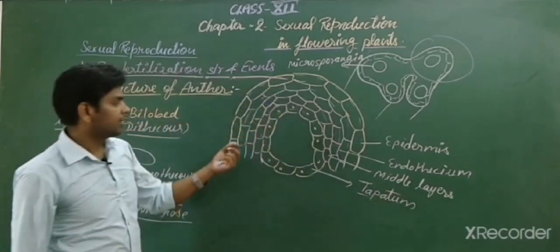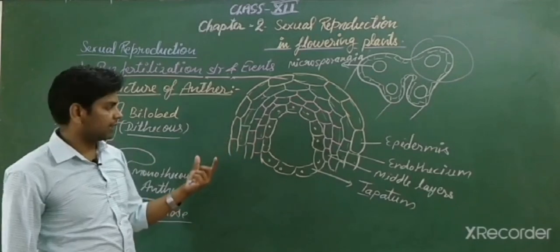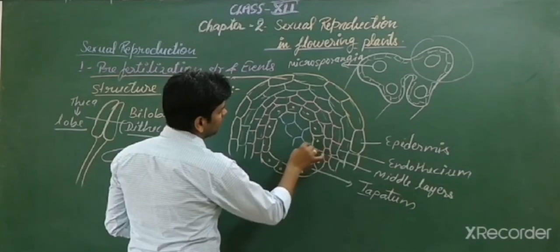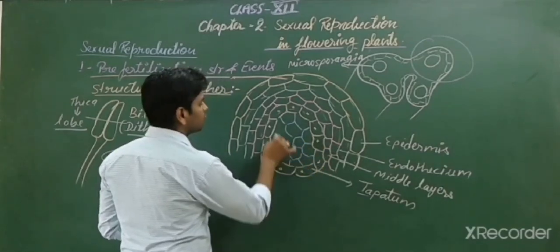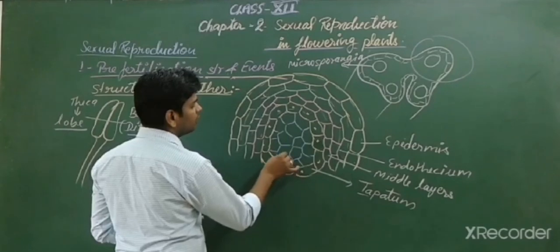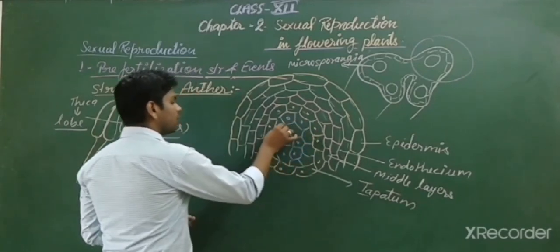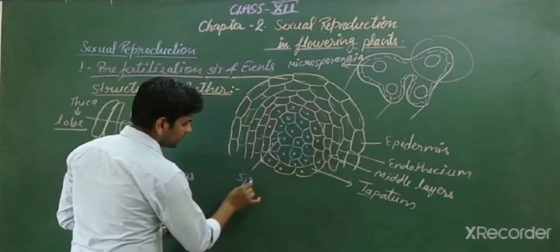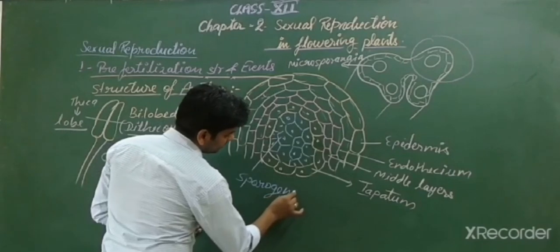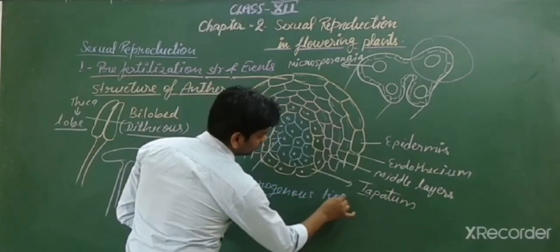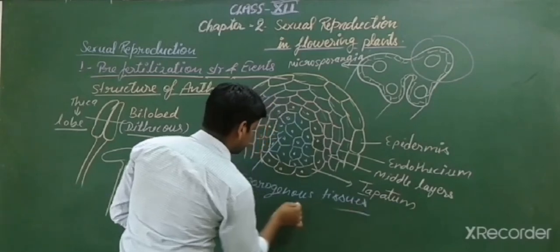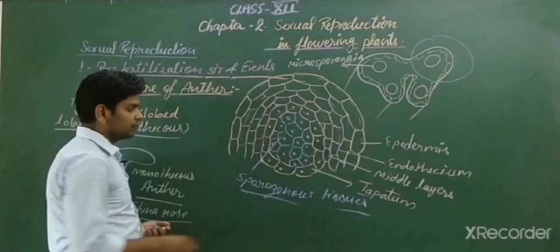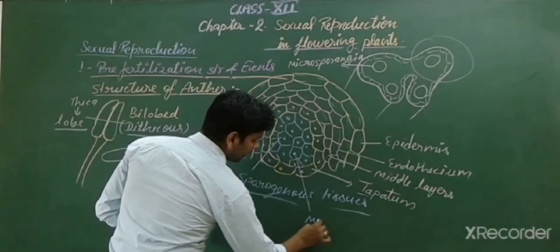Students, this layer is nourishing in nature, and it nourishes the cells or tissues present inside it. So what are these tissues? These tissues are known as sporogenous tissues. One cell of the sporogenous tissue is known as the MMC.